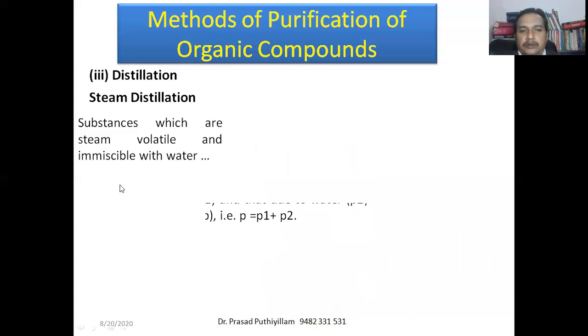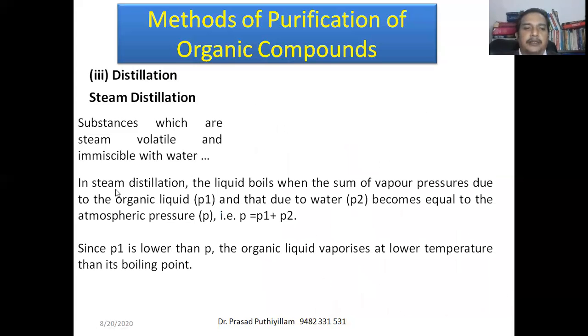The principle behind steam distillation is that the liquid boils when the sum of the vapor pressure of the organic liquid and that of water equals atmospheric pressure. That is, P is equal to P1 plus P2, where P2 is the vapor pressure of water and P is atmospheric pressure.